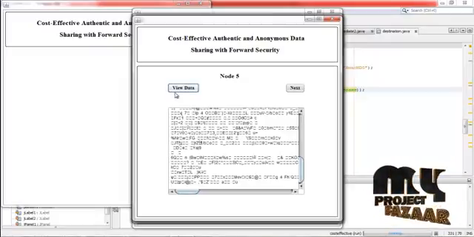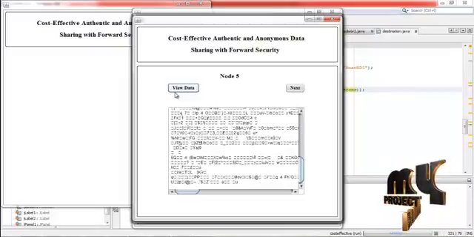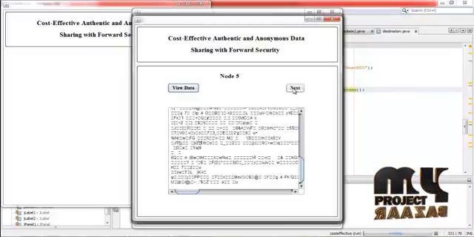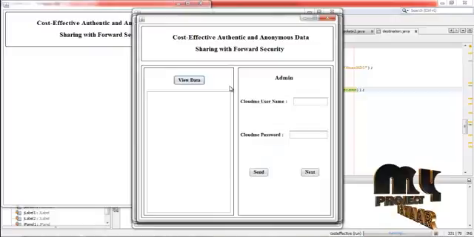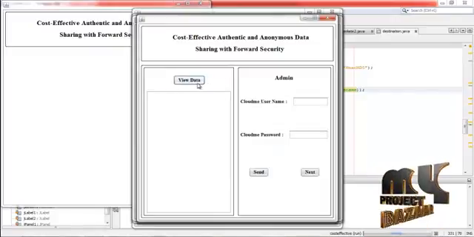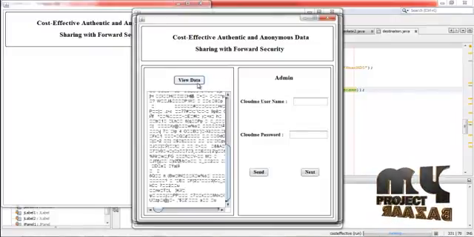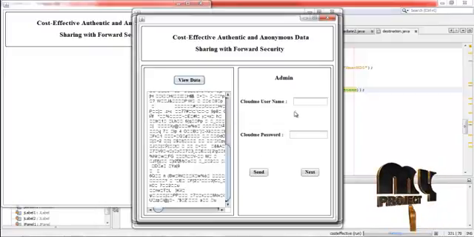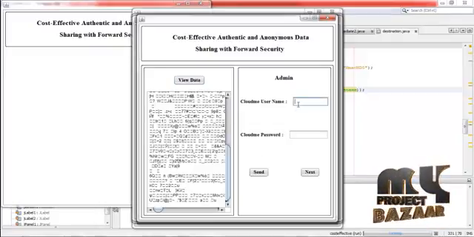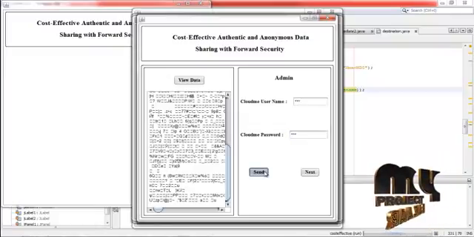Now press view data. The data received by node 5 is displayed here, and then click next. From here the data is transferred to admin, so the admin has to view the data and then enter the username, and then enter the password, then press send.